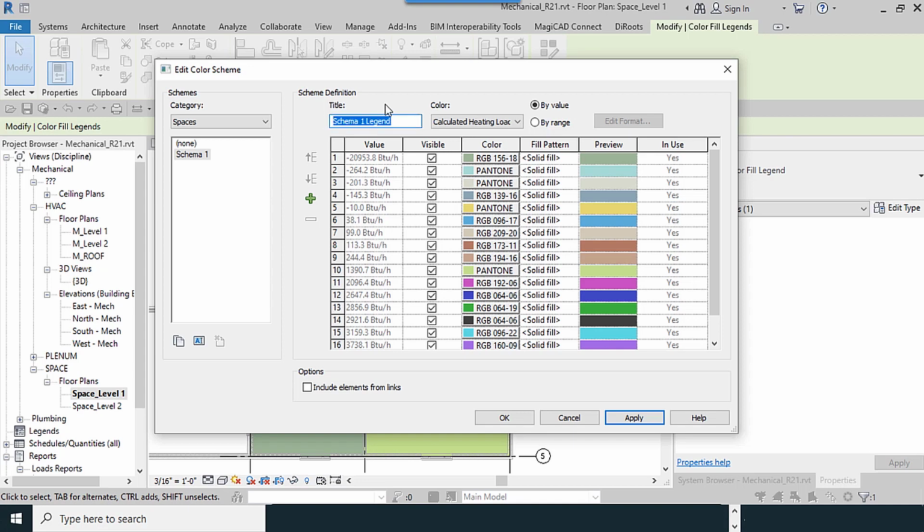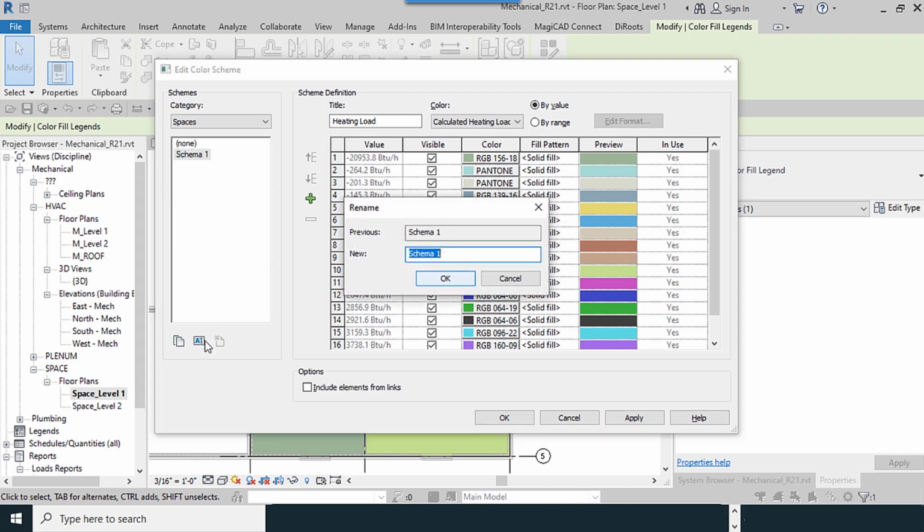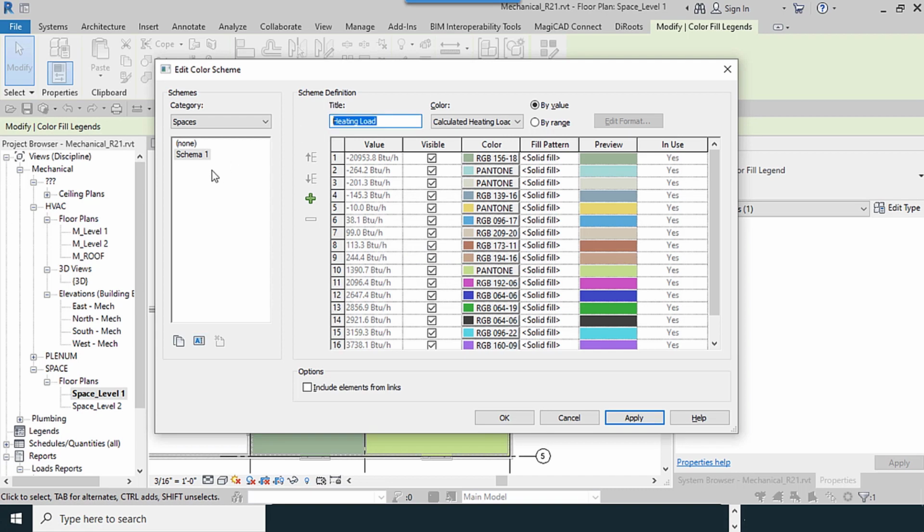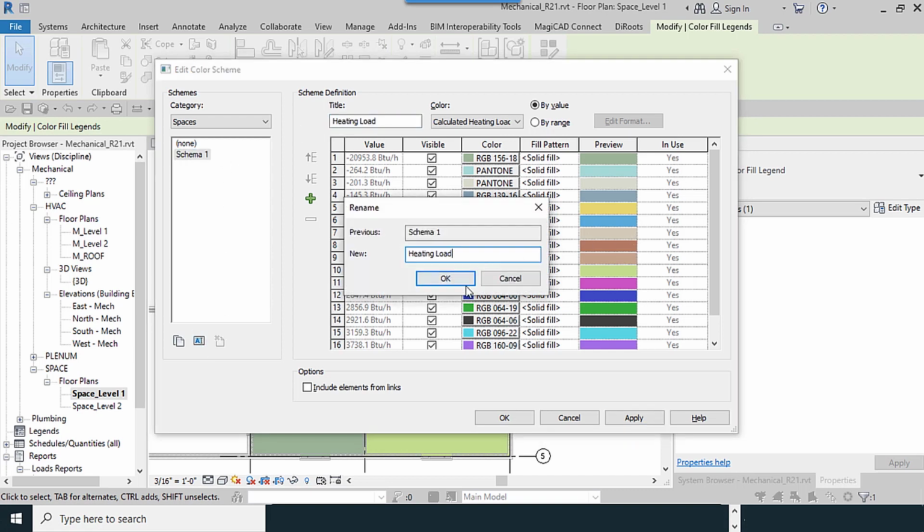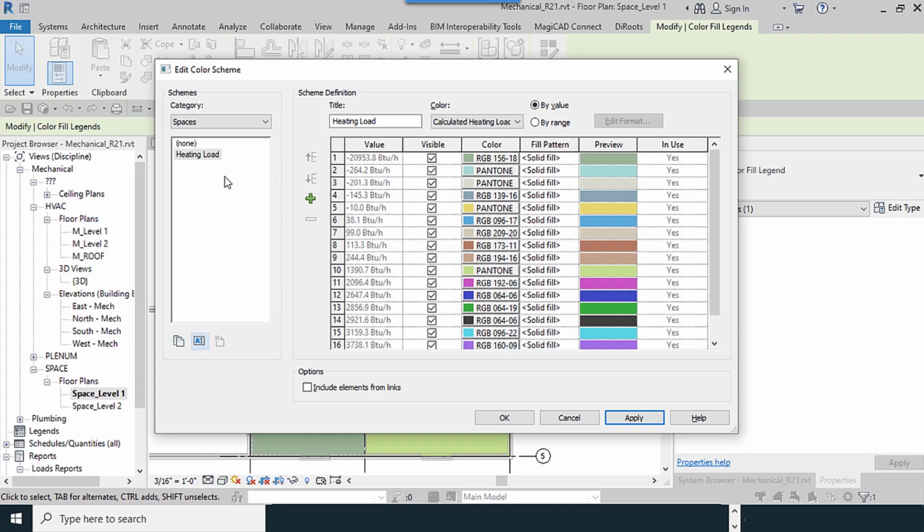I can change the title. Heating load. I select the schema 1, copy, Control V, so the name has been changed.